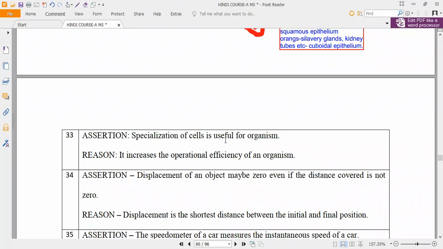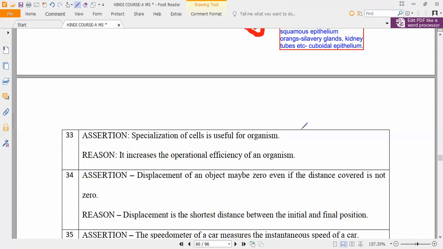Yes, sir. So both the statements are true. Now assertion A or B, you have to check it. Specialization of cells is useful for the organism and it increases the operational efficiency of an organism. Both statements are true. Now, are both linked or not? What is the importance of specialization of cells? Because we need to know the operational efficiency of the organisms.